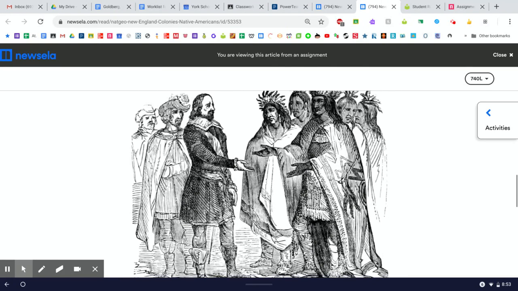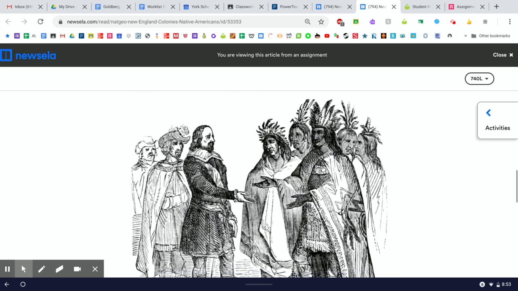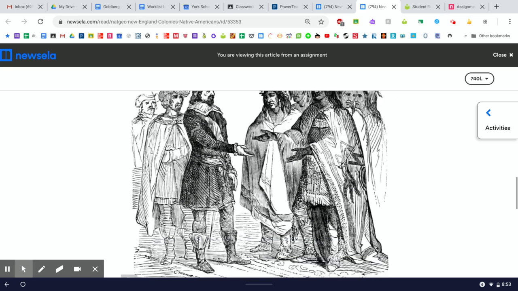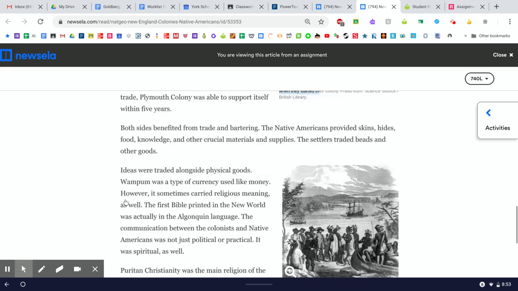So that's the Pilgrims, and that's Massasoit. This is a drawing of what it could have looked like, although we're not sure exactly what it looked like. All right, so I'm going to shrink this picture back down.